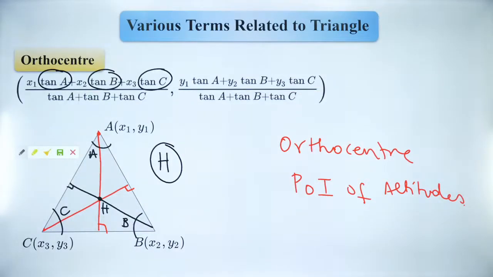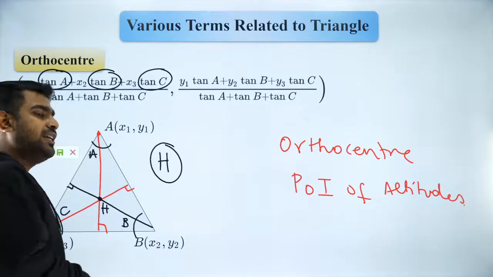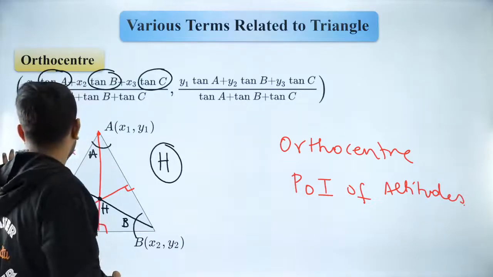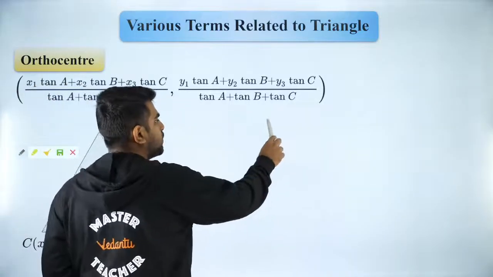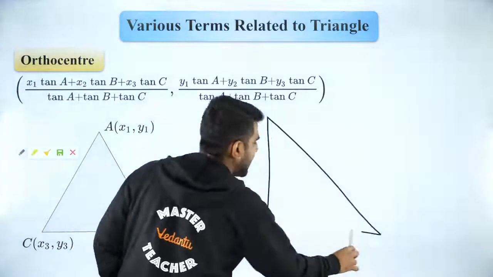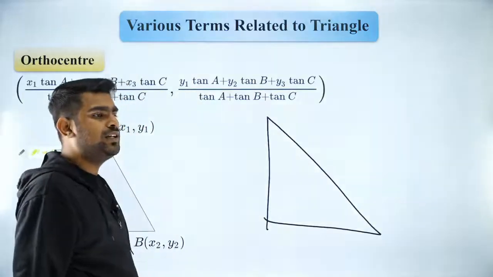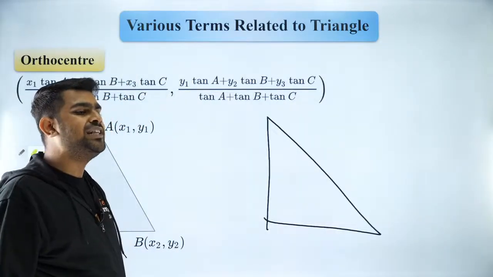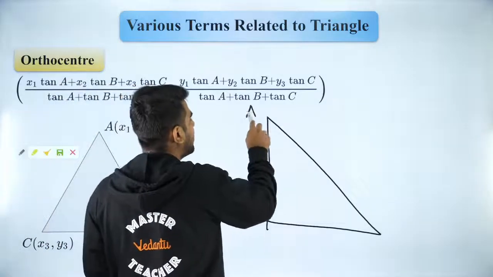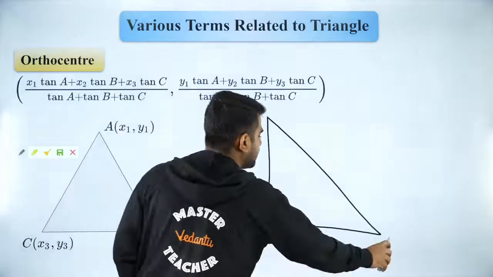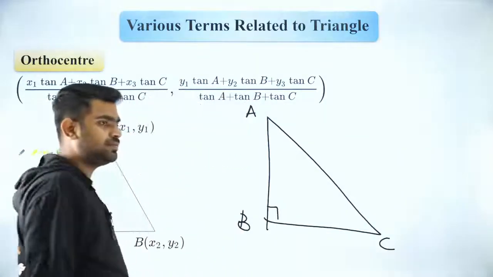Okay, very good, you are right. Now VSG told a very nice property. If you have a right angle triangle, where do you think the orthocenter will be?